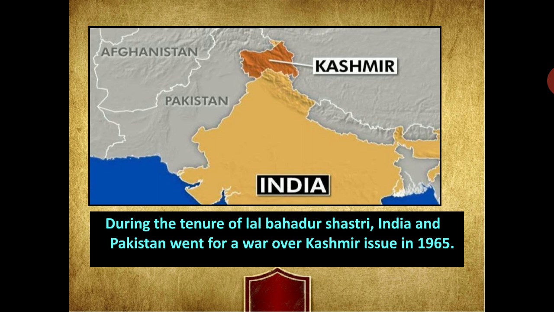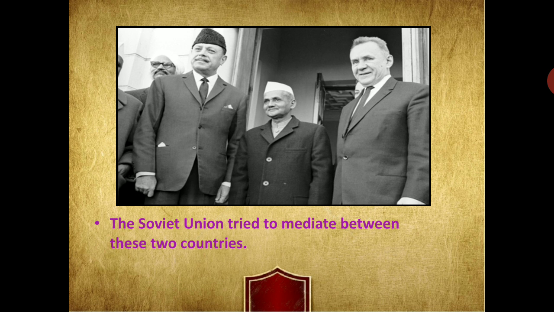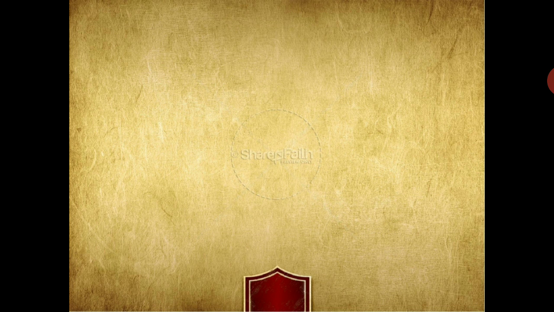As we know, India and Pakistan relations became very difficult just because of the Kashmir issue. After that, the Soviet Union tried to mediate between the two countries, India and Pakistan, to help improve relations between the two nations.